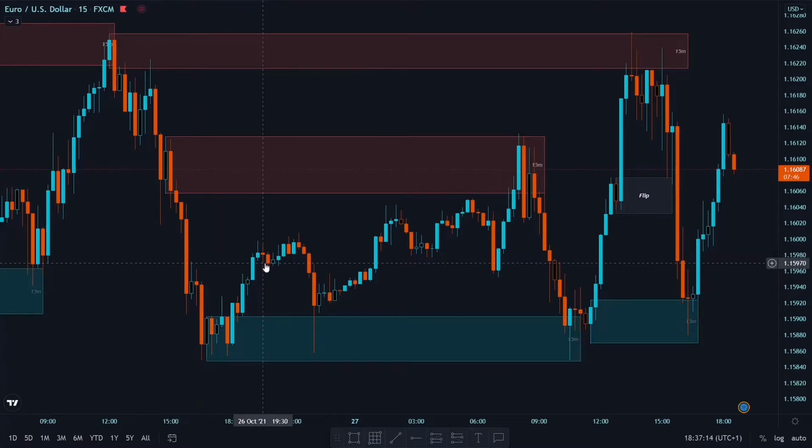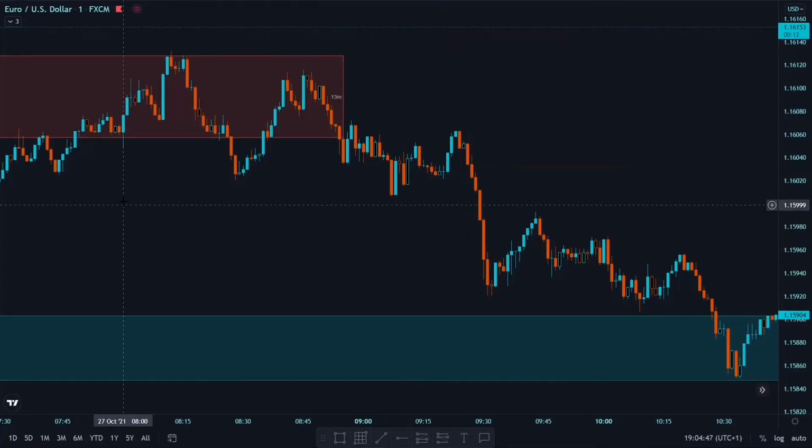So I took this candle and marked my 15-minute point of interest here. With this break I took this candle and marked my 15-minute POI here. Also, another 15-minute POI was here, but what happened is we tapped into it, we got a reaction, we failed the reaction, so this becomes my flip, and this candle becomes my new 15-minute supply.